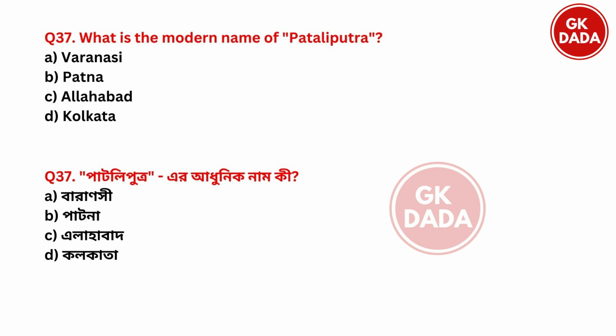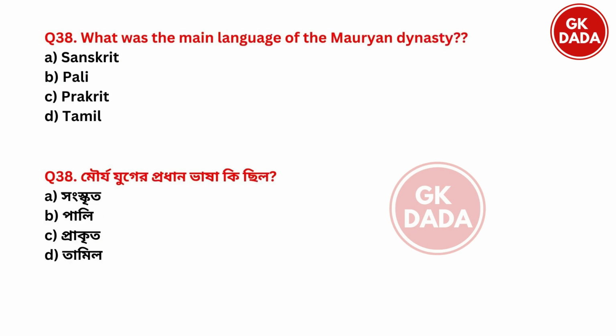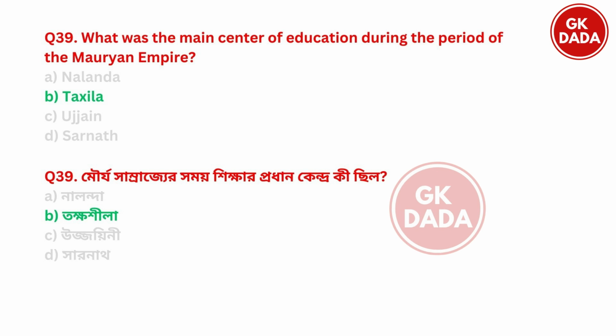Next. What is the modern name of Pataliputra? Option A Varanasi, option B Patna, option C Allahabad, option D Kolkata. So the modern name of Pataliputra is Patna, option B. Next. What was the main language of the Mauryan dynasty? Sanskrit, Pali, Prakrit, Tamil. So the main language was Prakrit, option C. Next. What was the main center of education during the period of Mauryan Empire? Nalanda, Takshila, Ujjain, Sarnath. So the main center of education was Takshila. Option B is the right answer.